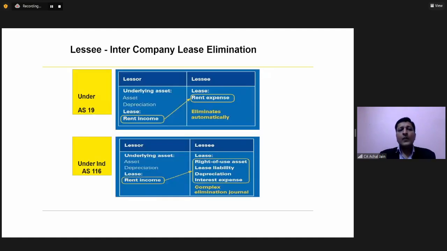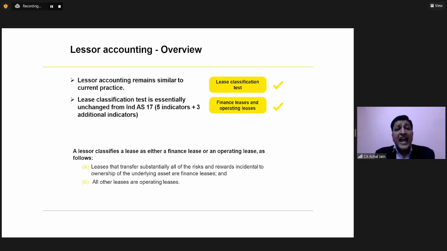Now, as regards the lessor, the accounting requirements largely remain the same. It has not changed. So that means the lessor will continue to do the lease classification test into the finance lease as well as the operating lease. And this lease classification test, wherein we need to check whether it's a finance lease or the operating lease, will have similar criteria, and the same indicators are available.